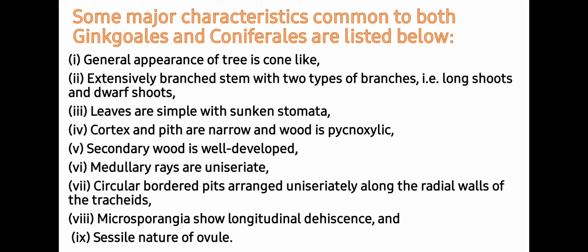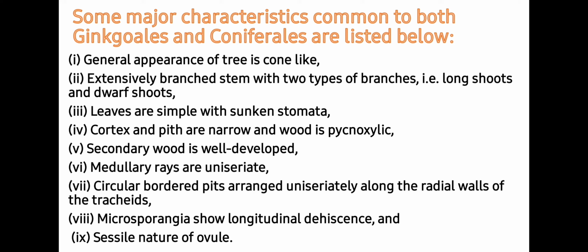General appearance of the tree is cone-like. They have an extensively branched stem with two types of branches, that is long shoot and dwarf shoot. Leaves are simple with sunken stomata. Cortex and pith are narrow and wood is pycnoxylic. Secondary wood is well developed.